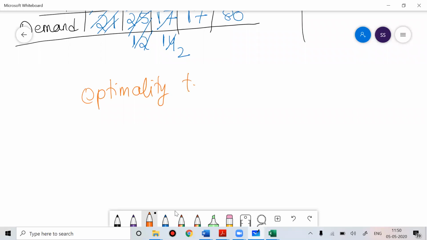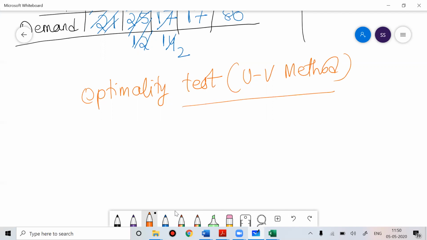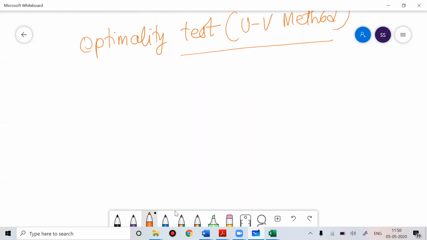In order to do the optimality test, we use a method called the UV method. For optimality test, we use the UV method. So if you use the UV method, no need to write supply, demand and all.